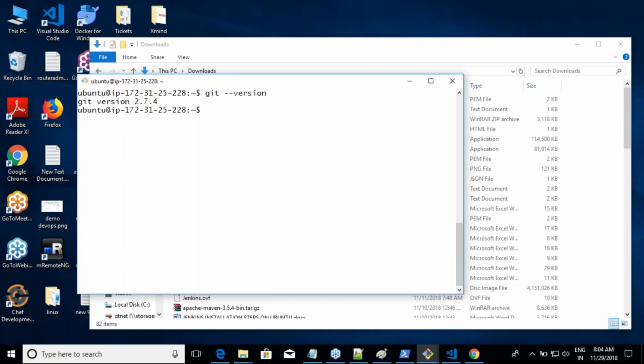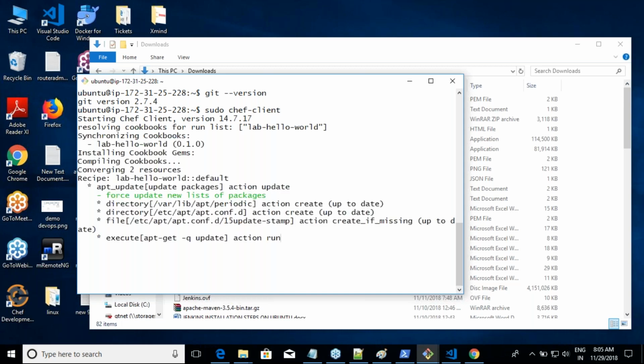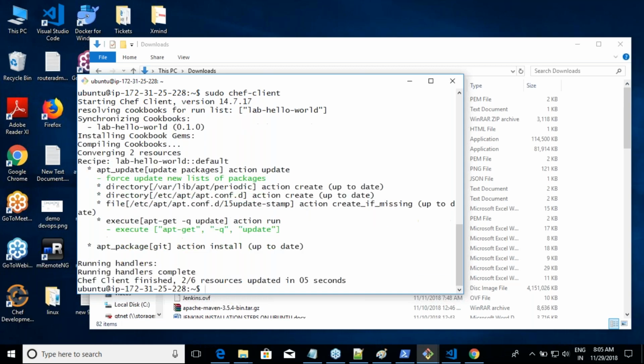Am I seeing git in this machine? Yes. Let us assume that it is; I want to run this one more time. Remember, I have said that all the reason why we go for Chef or Ansible is we want idempotency. There should be no change in result. Is there anything that is happening? It's the same thing. Nothing changes because it is maintaining state.